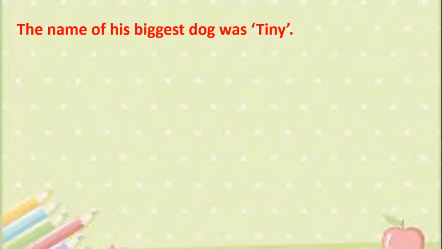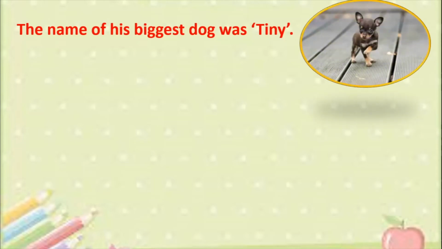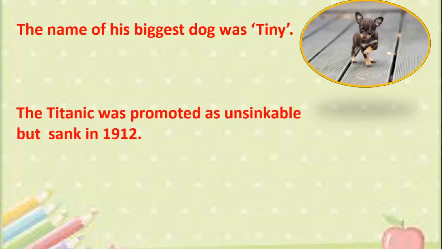Let us look at some more examples of irony. The name of his biggest dog was Tiny. See, the dog was very big in size, but the name of the dog was Tiny. So when you hear the name Tiny, you think about a small dog. But when you see the dog, you realize, oh, this dog is very big. So why has he been named Tiny? So it is an example of irony. Some more examples. The Titanic was promoted as unsinkable, but it sank in 1912. See, exactly the opposite happened. The Titanic, when it was launched, was promoted as unsinkable, something which could never sink.